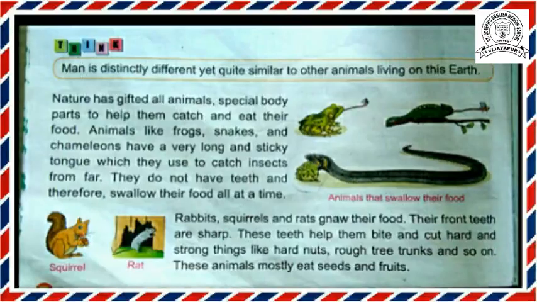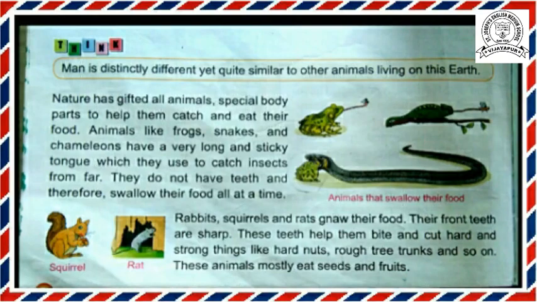Now we start the next part. Listen, children. Nature has gifted all animals special body parts to help them catch and eat their food. Animals like frogs, snakes and chameleons have a very long and sticky tongue, which they use to catch insects from far. They do not have teeth and therefore swallow their food all at a time.